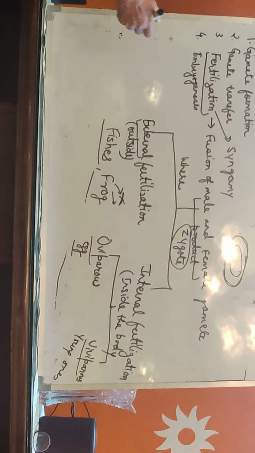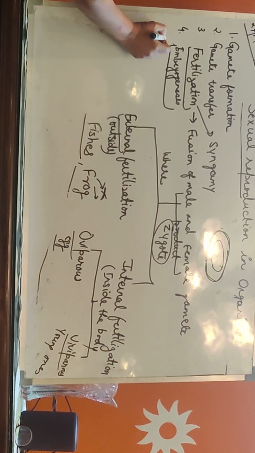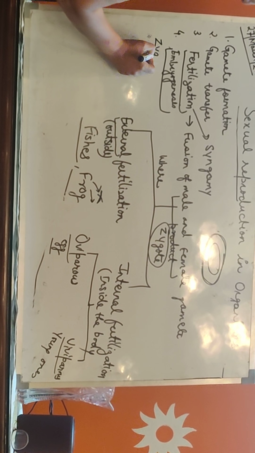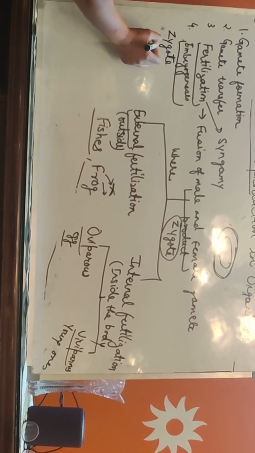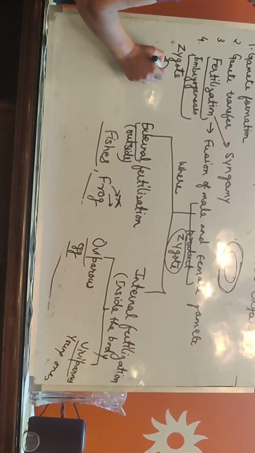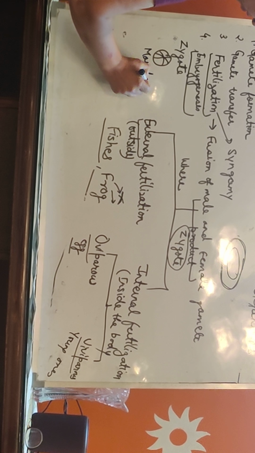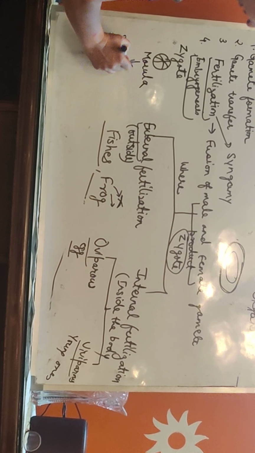Now the last topic of this lesson is what? Embryogenesis. Suppose here it is zygote. This zygote divides. It forms morula. The cells of the morula again divide.